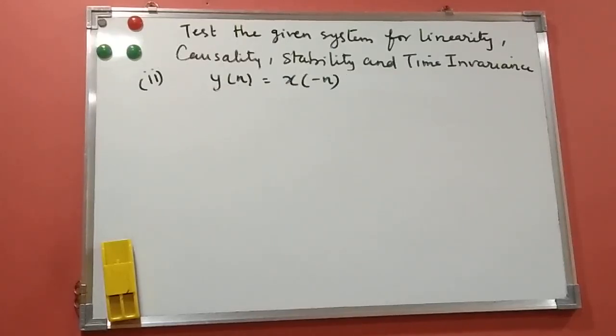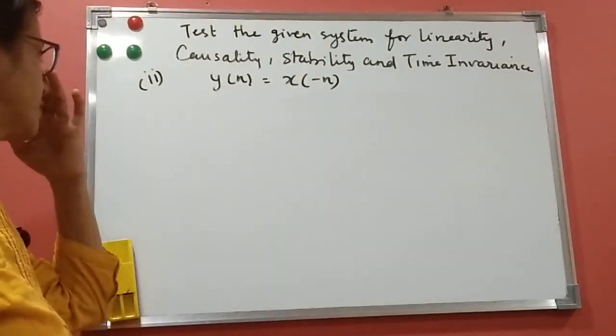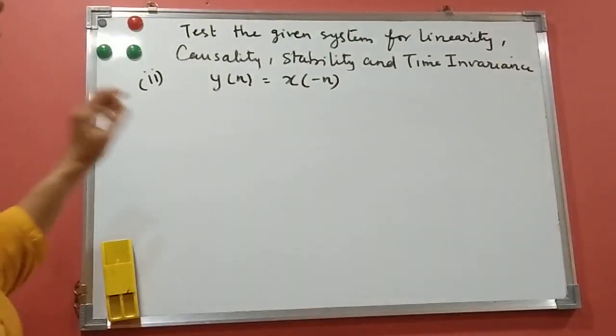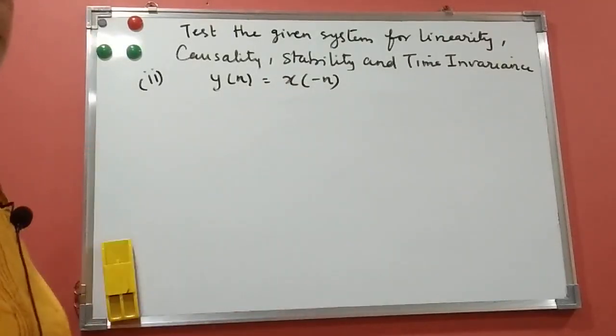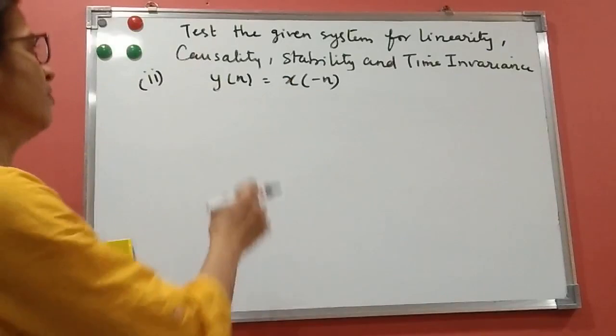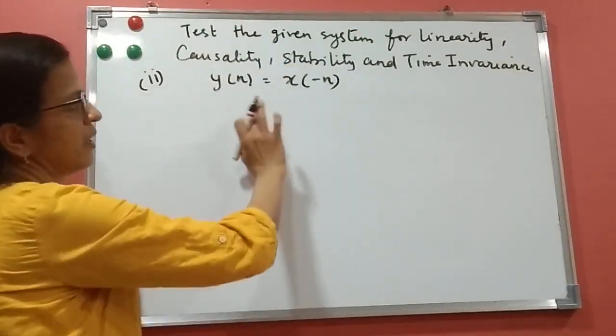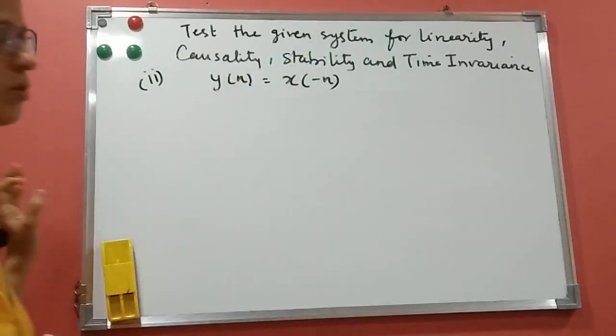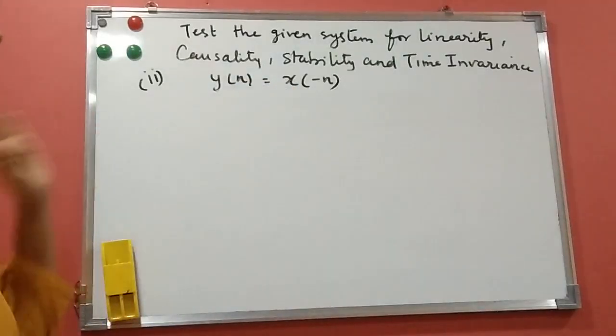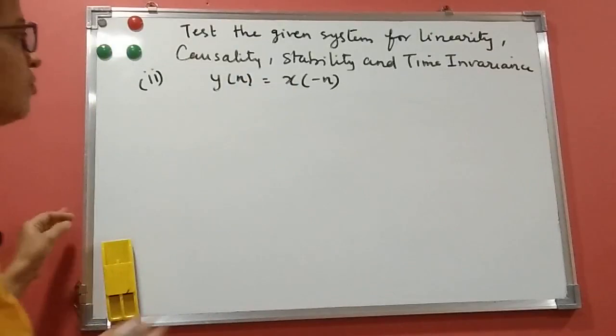Yes, let us see the second problem. Test the given system for linearity, causality, stability and time invariance. y of n equals x of minus n. From this only you can understand y of n is x of minus n. There is no x square, nothing outside, or cos of x of n, e raised to x of n. The system is linear. But we have to prove it.